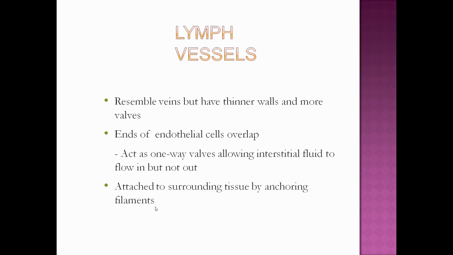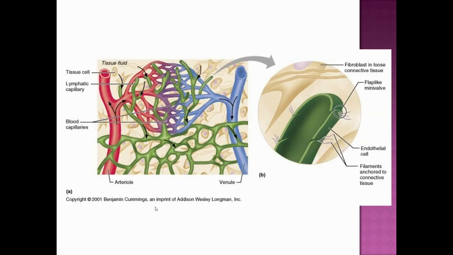So these are the lymph vessels. They are similar to the veins, but they have thinner walls and more valves. And these valves prevent the lymph from coming out of the lymph vessels. These lymph vessels are anchored to the surrounding tissue by the anchoring filaments, and the ends of the lymph vessels have endothelial cells overlapping there. So we can see here